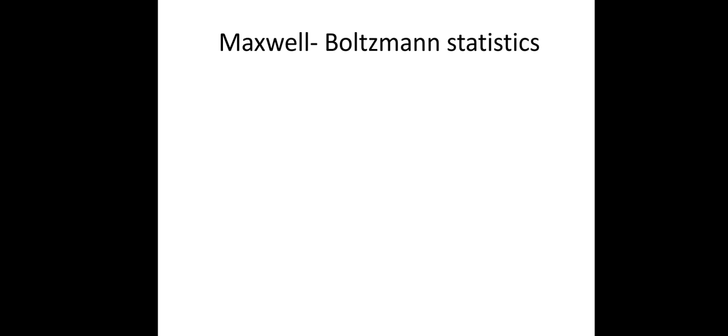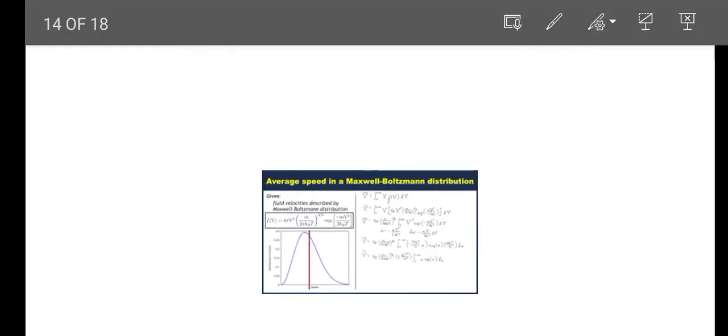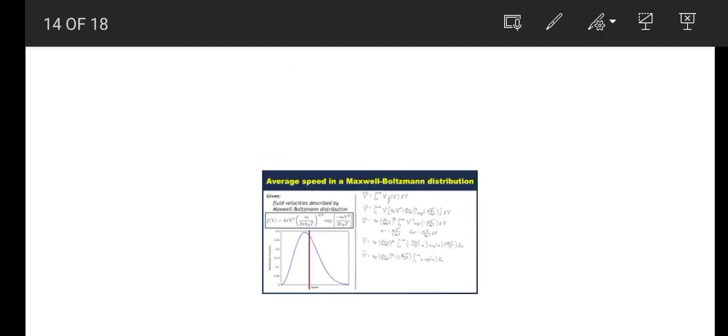The expected number of particles with energy epsilon i in the Maxwell-Boltzmann statistics, Ni, is given by Ni equal to N into gi e raised to epsilon i minus mu upon kT.